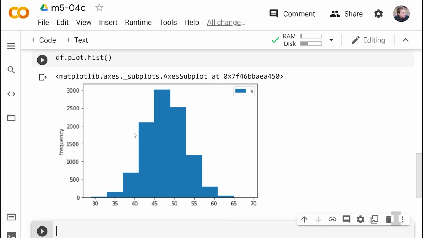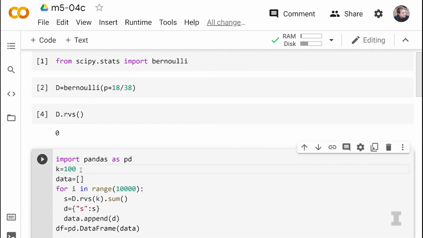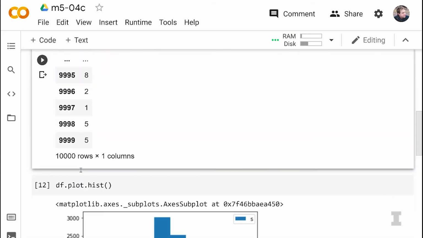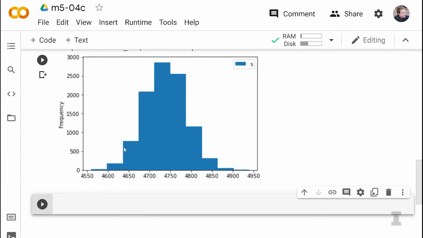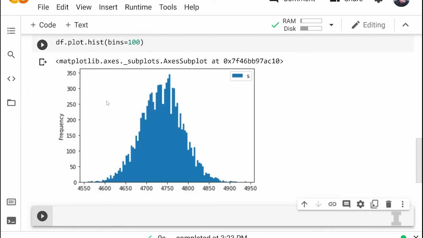And let's go crazy and let's go to 10,000. So our k is now going to be 10,000. And we should see that our histogram is very close to the normal curve at this point. And when we do that, it definitely is. But I want to see more detail here. By default we're only getting somewhere between 8 to 10 bins in Python. So if you say bins equals 100, we're going to get 100 individual bins in this graph. There we go. And this looks like almost a perfect normal curve.